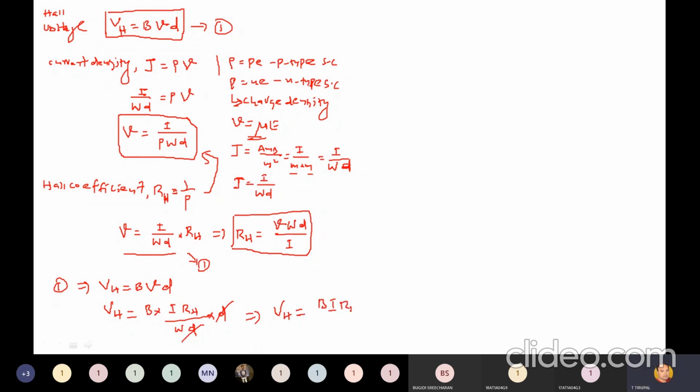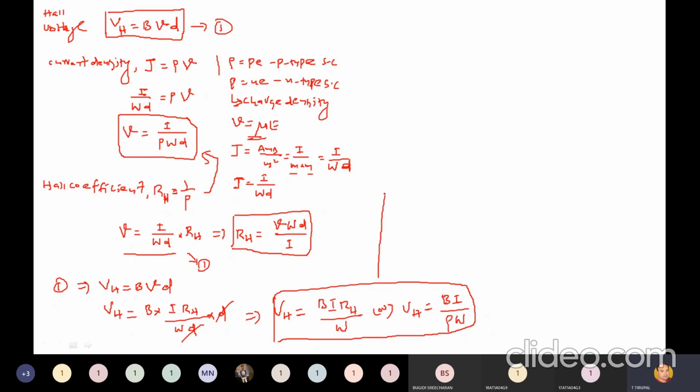So VH is equal to BI RH divided by W. What is the other formula? VH is also equal to BI divided by rho W. These are the two formulas. Instead of RH, I'm writing 1 by rho, since 1 by rho is equal to RH.